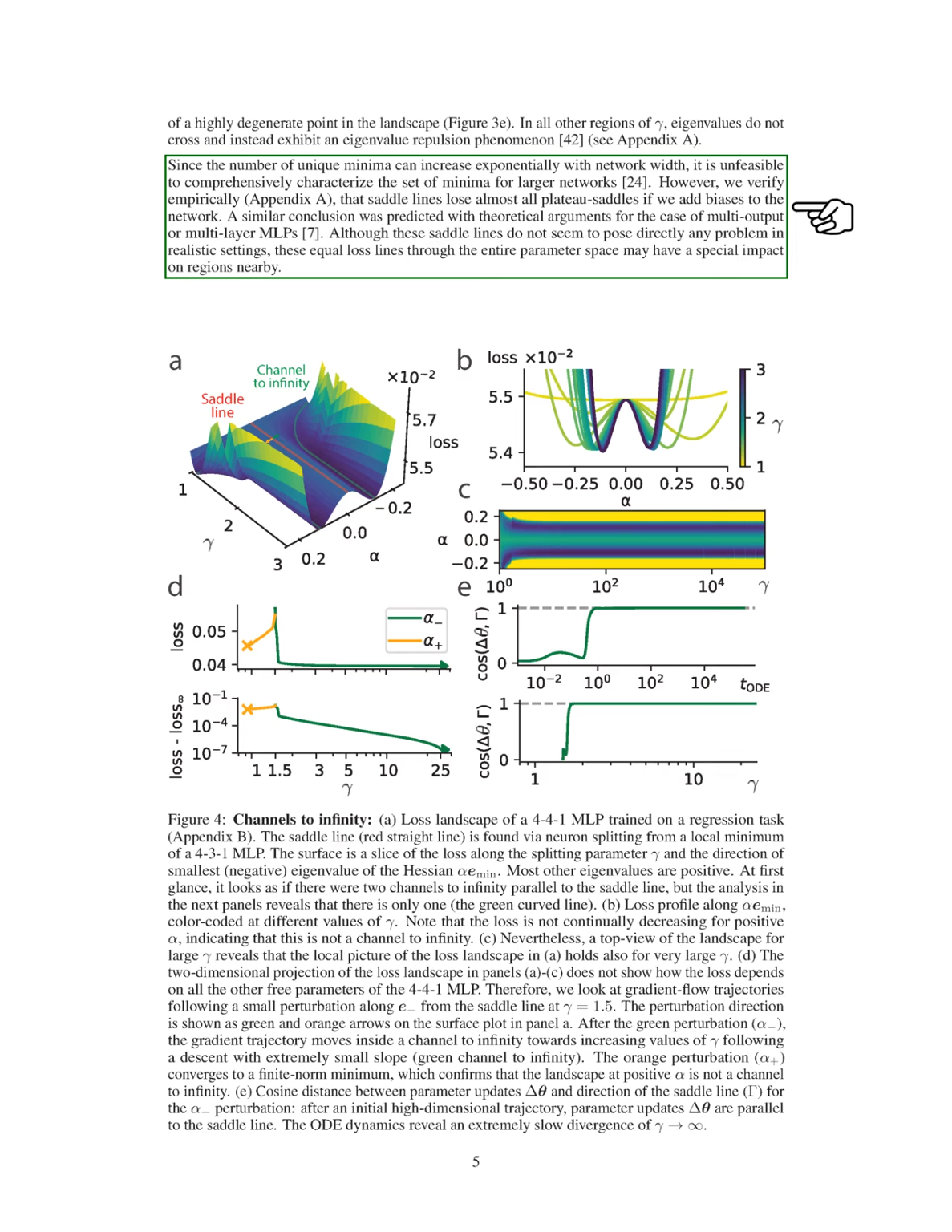As the number of unique minima can grow rapidly with network size, it becomes impractical to fully characterize them in larger networks. However, we found that adding biases to the network tends to eliminate most plateau saddles. While these saddle lines may not directly cause issues in practical scenarios, they could influence nearby regions in the loss landscape. Next, we examined where gradient descent converges when starting near a saddle line.